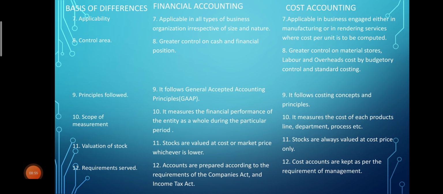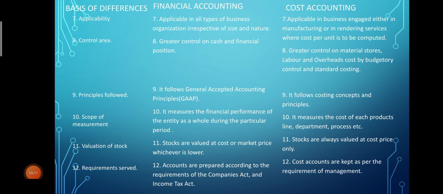Next point is valuation of stock. Now, in case of financial accounting, stocks are valued at cost or market price, whichever is lower. Whatever cost value of stock we are recording, that will be at the cost price or market price.